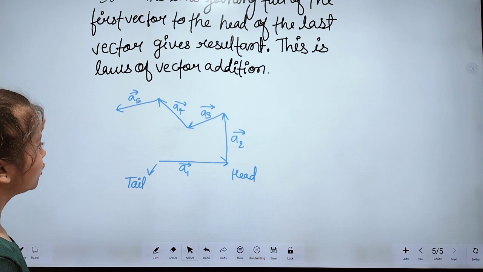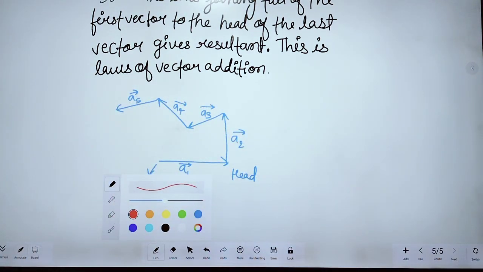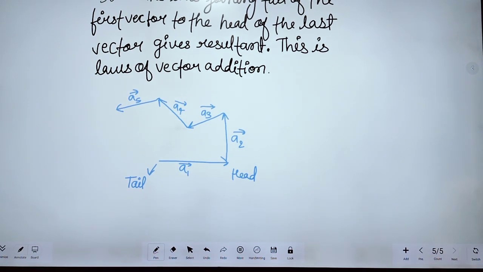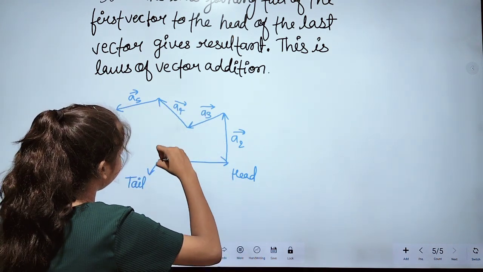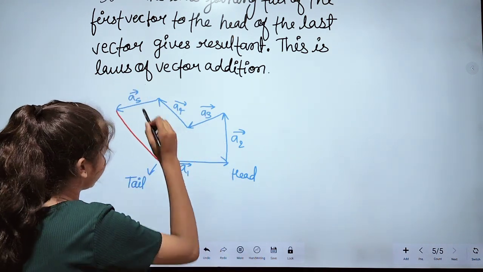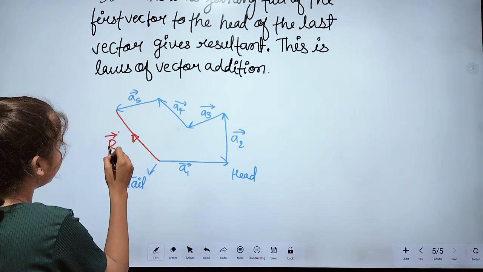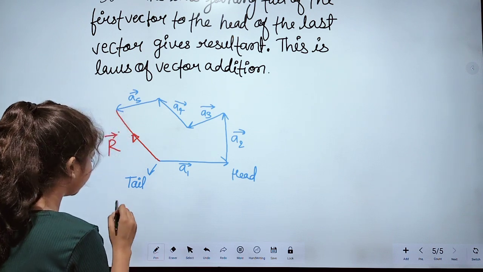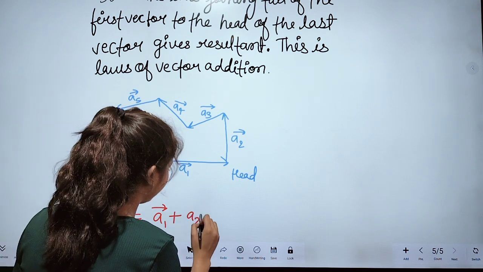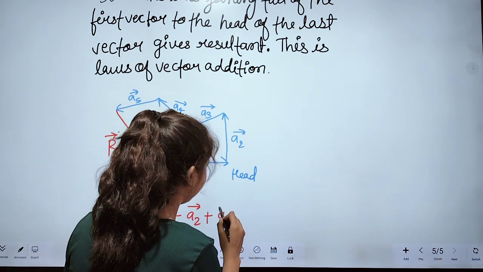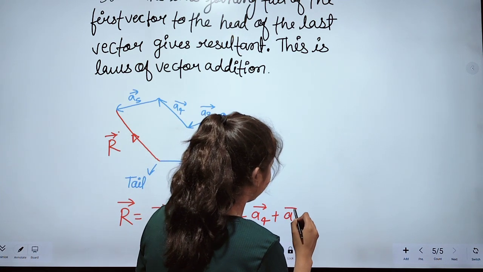After that we have to join. So the line joining from where? The tail of the first vector, here it is, and the head of the last vector, like this. So this gives our resultant. It means the resultant is equal to A1 vector plus A2 vector plus A3 vector plus A4 vector plus A5 vector.